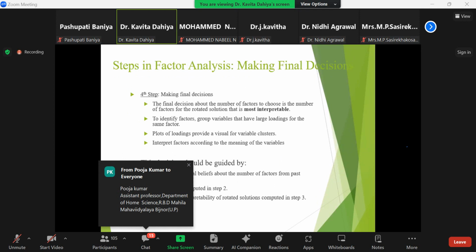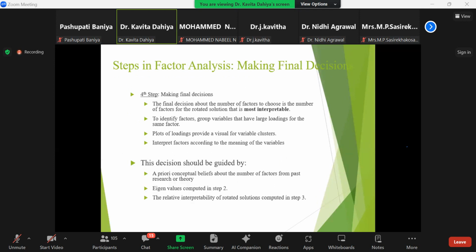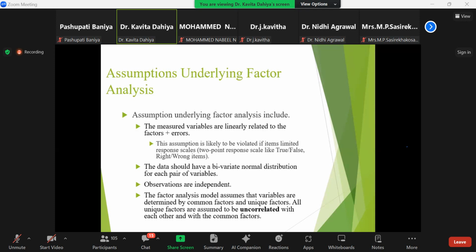Fourth step is making the final decision. Final decision about the number of factors: use the number of factors for a rotated solution that is most interpretable. To identify the factor, group variables that have a larger loading for the same factor. Plots of the loadings provide a visual of the variable clusters. Interpret the factors according to the meaning of the variables, where this decision should be guided by a priori conceptual belief about the number of factors from past research or theory.